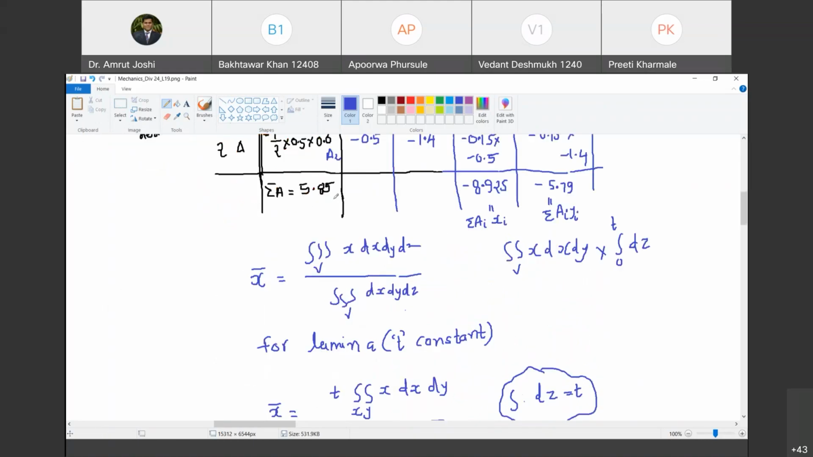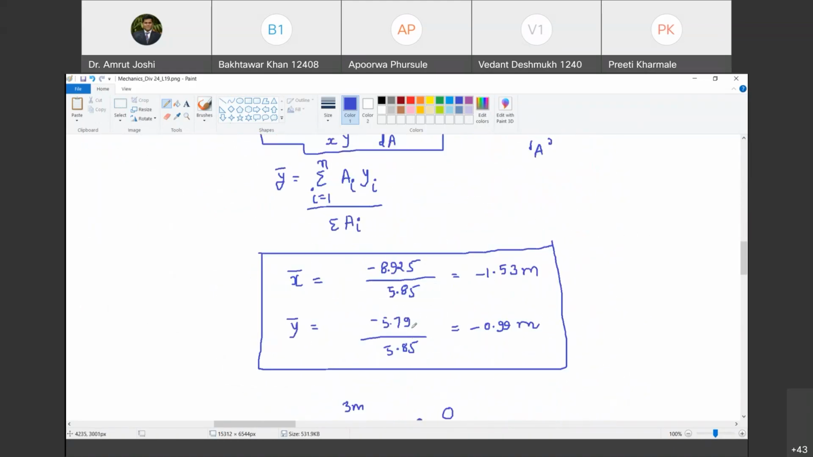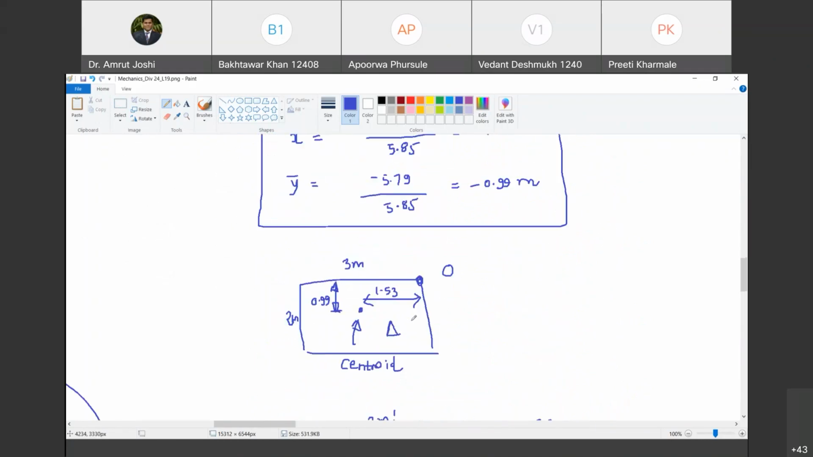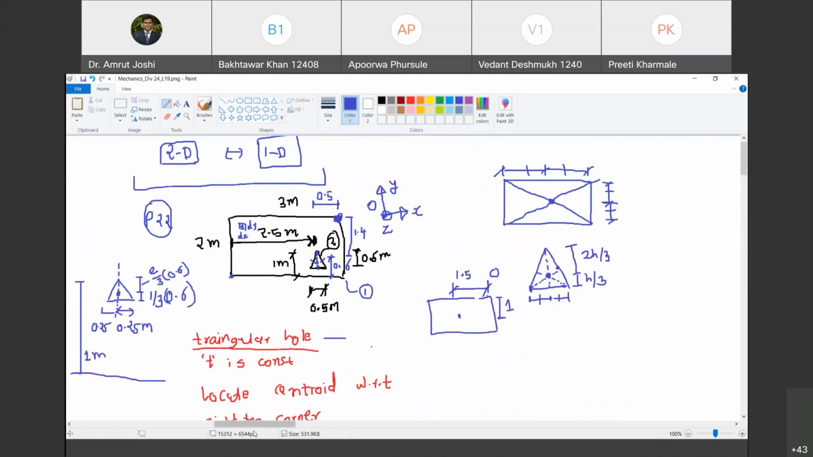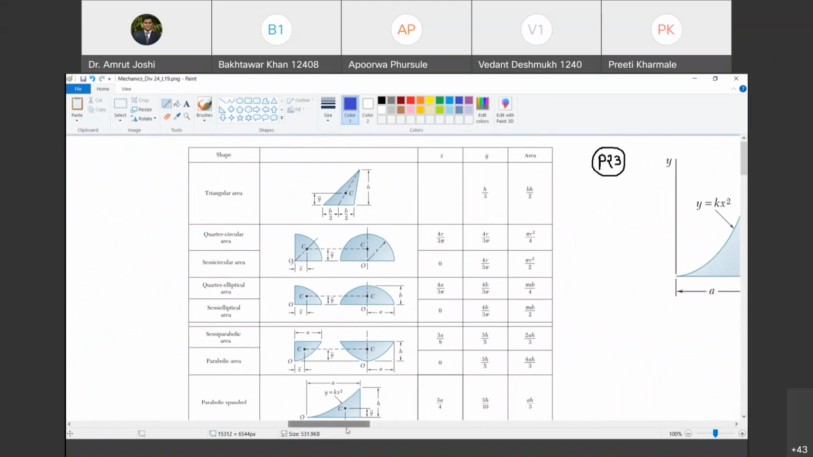Then we do summation area with sign, summation ai xi with sign, summation ai yi with sign, and then we use this formula which we have derived to get x bar and y bar. These are the coordinates of centroid with reference to a given point. Happy? Yes, sir. Okay. So now we are going to solve few more problems, but before that, we are going to have list of centroids for various figures. Are you with me? Yes, sir.